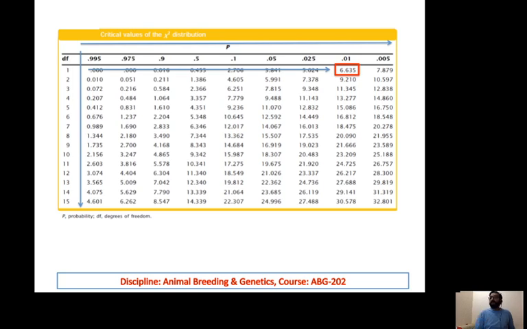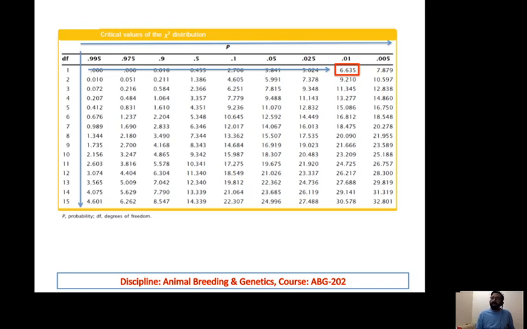When the calculated value is less than the tabulated value, then your null hypothesis is correct. In this case, our null hypothesis is that this cross is following Mendelian law and the ratio is 3 to 1. The alternate hypothesis is that the ratio is not 3 to 1, or it is not following Mendel's law.